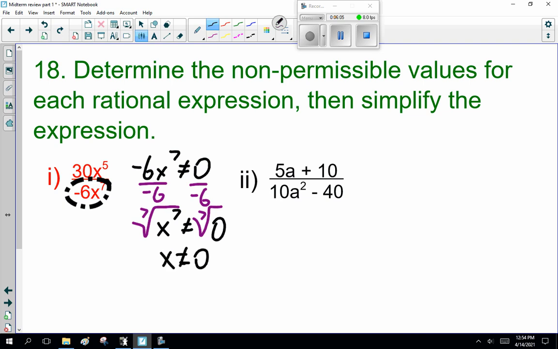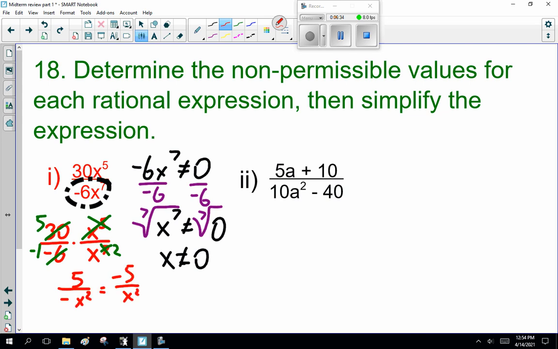Now, can we simplify this? I certainly hope so. We have minus 6 times x to the 5 over x to the 7. If I divide top and bottom by 6, that becomes 1 and minus 1. The x to the 5 cancels out, leaving x squared on the bottom, so this becomes 1 over minus x squared, or minus 1 over x squared. x cannot equal 0. Don't forget your non-permissible value. I'm supposed to get real cranky about that. All right?